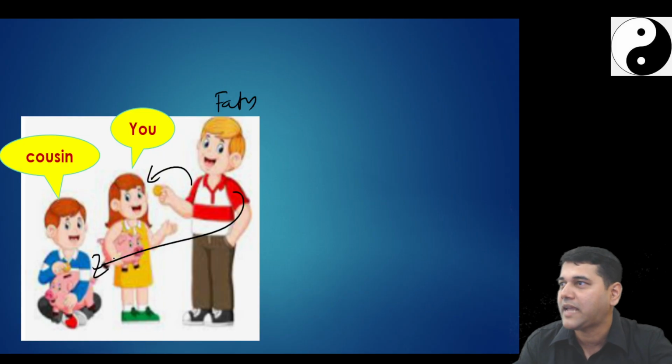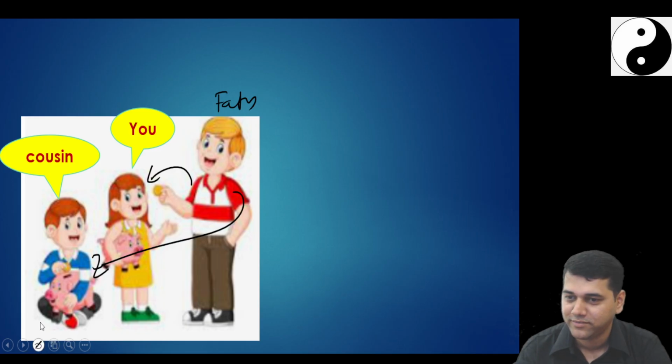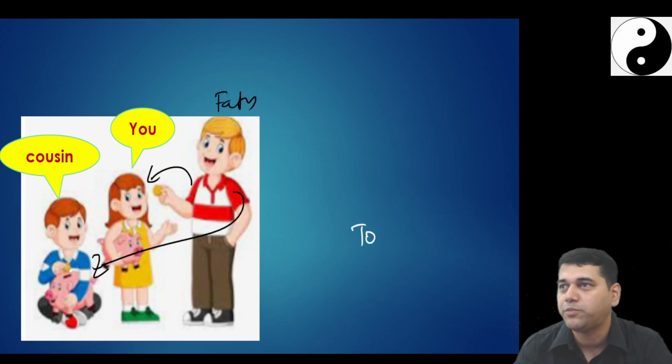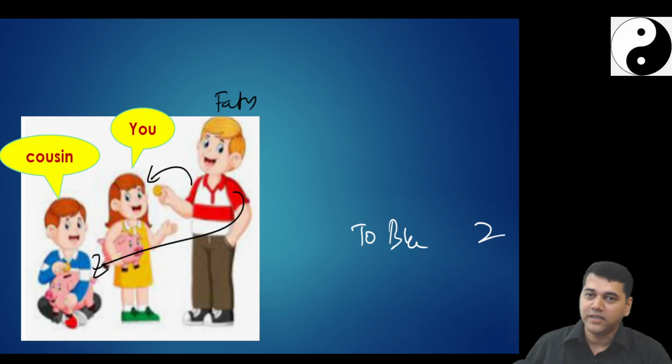Obviously, yes. Whatever cash outflow, then there is an entry. What accounting entry is your father going to pass? That's my question to you. I will help you with one leg. Your father says 1 rupee to you, 1 rupee to your neighbor, to bank 2. I'll tell you the second leg of the journal entry. I want to know what your parents would have passed the entry for paying 1 rupee to you, 1 rupee to your neighbor's kid.